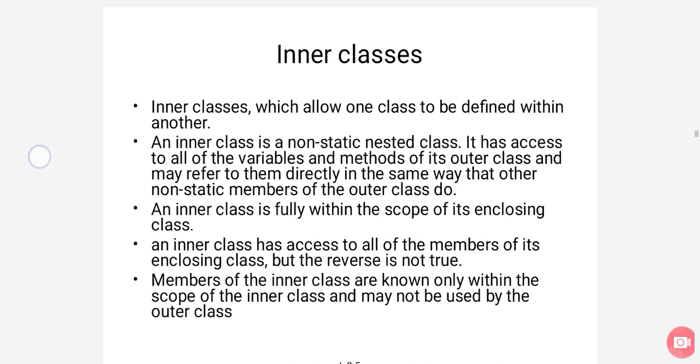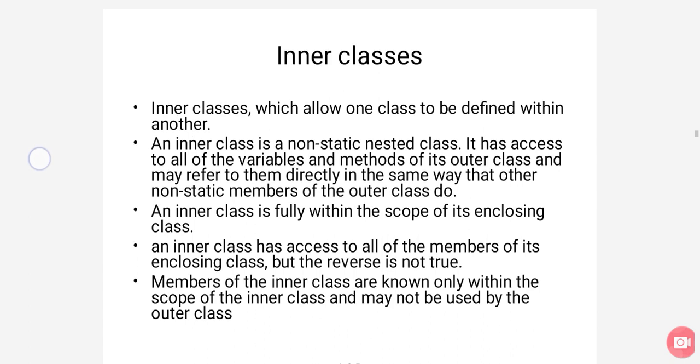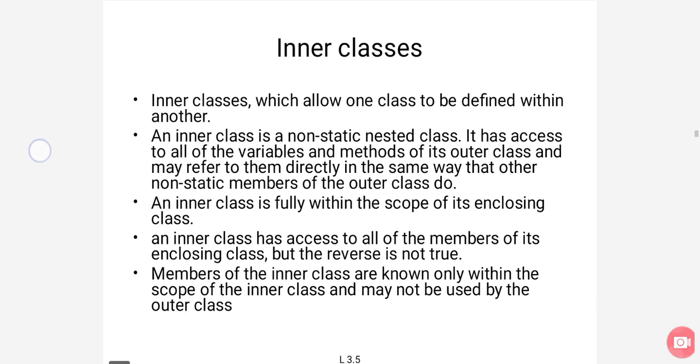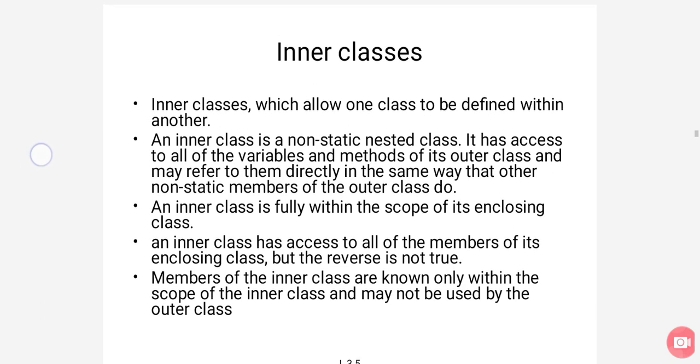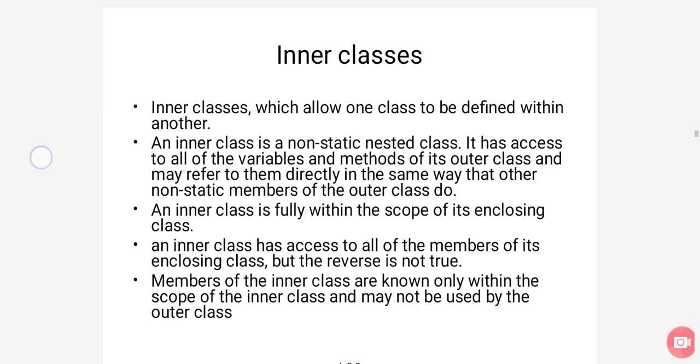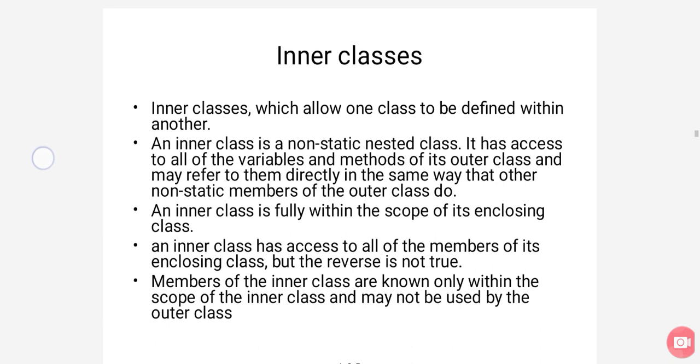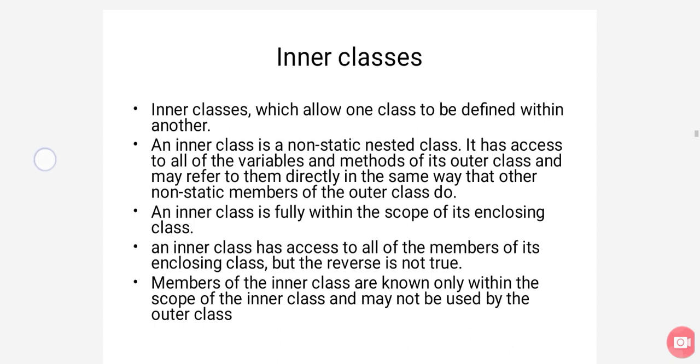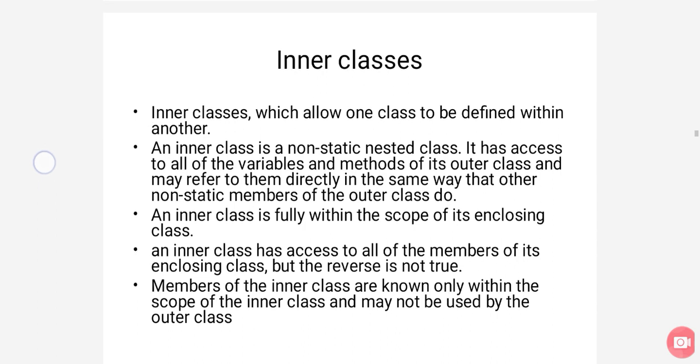Whenever you specify the static keyword beside variables, methods or classes, we cannot override, variables act as constants, and implementation starts at the point of static only. An inner class is a non-static nested class. It has access to all the variables and methods of its outer class. So one class is defined within another class, and that class can access all the variables and methods of the outer class and may refer to them directly in the same way that the other members of the outer class do.